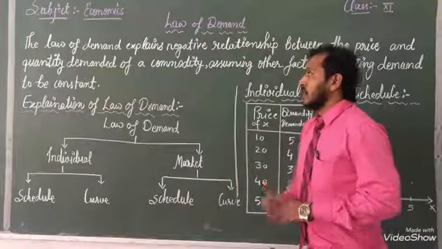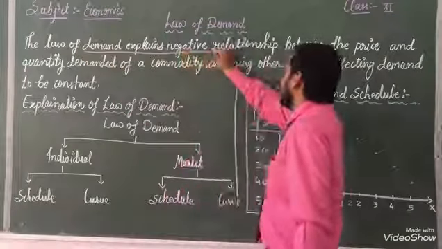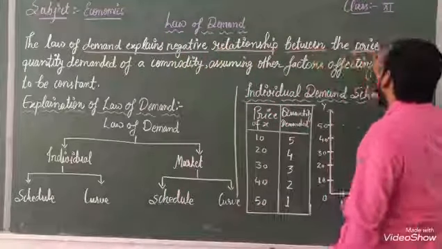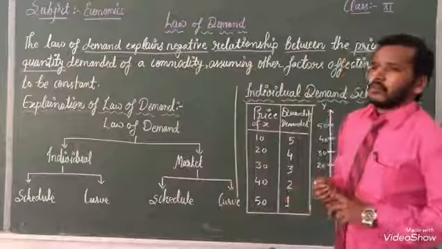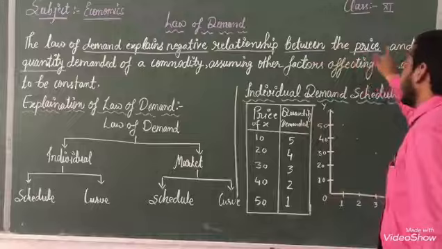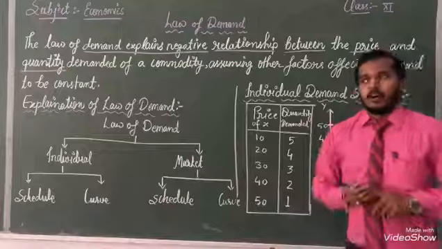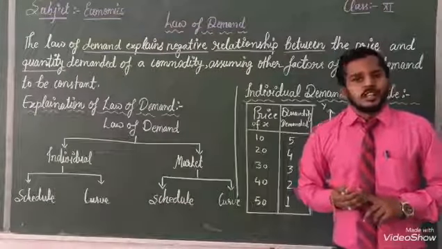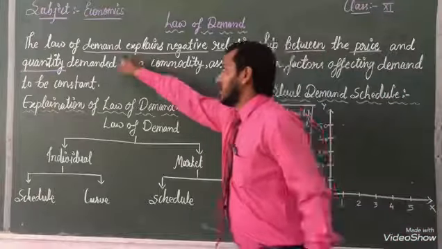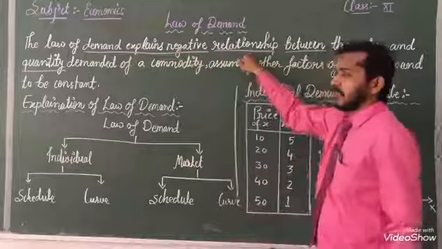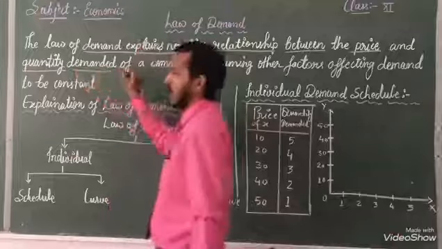Once again, listen, dear students: price and quantity. When the price is at a higher level, our quantity demanded should be very less. This is the rule of demand. Demand explains the negative relationship between price and quantity demanded.